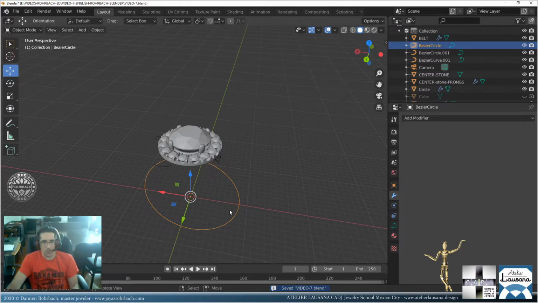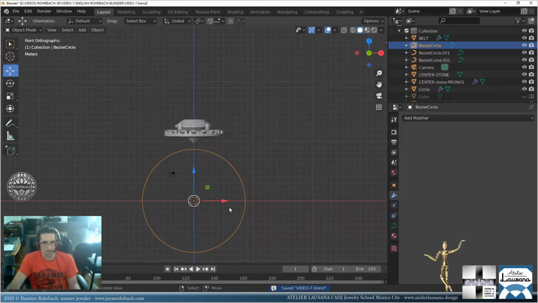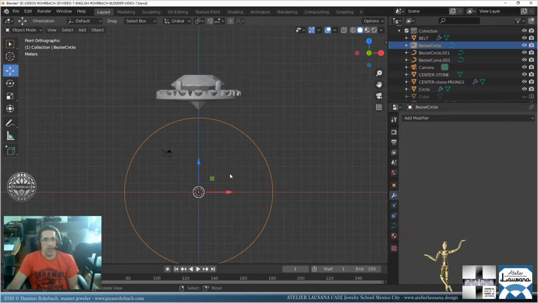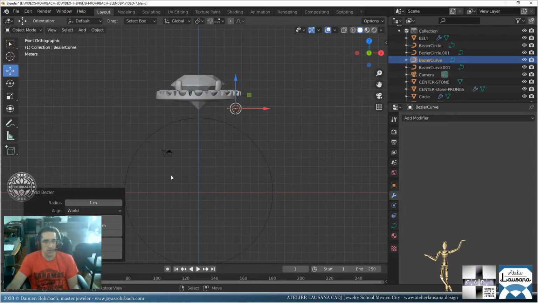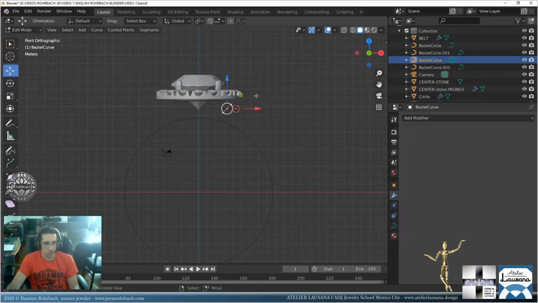All right, so now for the ring. So for the ring, let's start here. Let's add a curve, align to view, edit mode. So we're gonna go here, there, Alt Z. All right, no, Alt H. Okay.